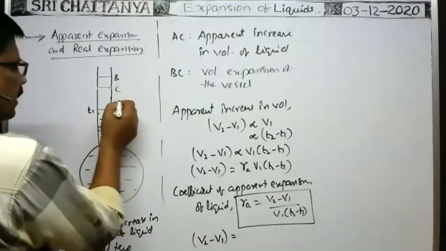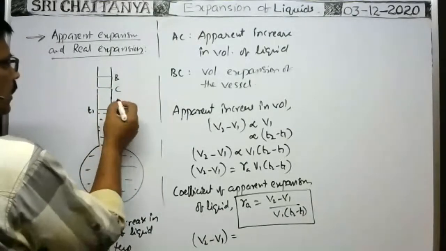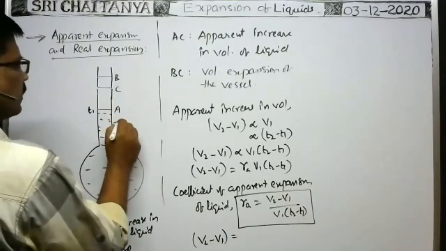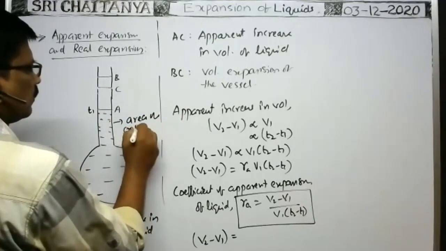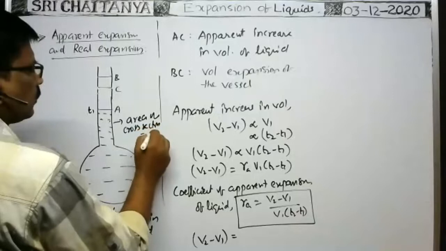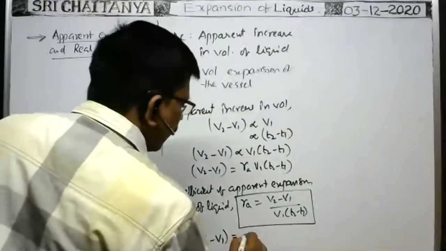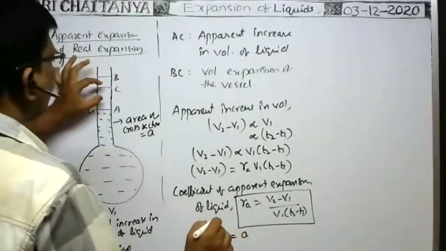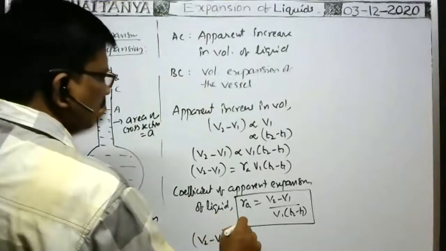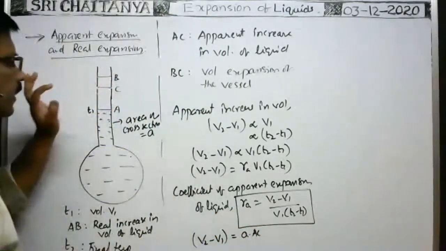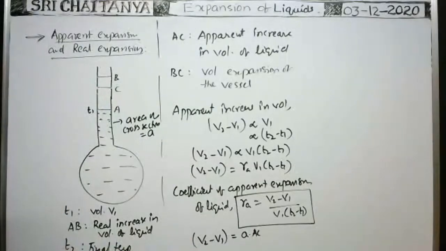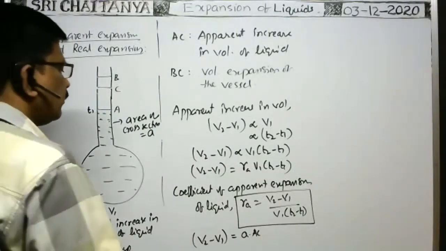Suppose the area of cross section of the neck of the vessel is small a. Then small a into the length of the liquid column here, into AC, gives the apparent increase in volume of the liquid.